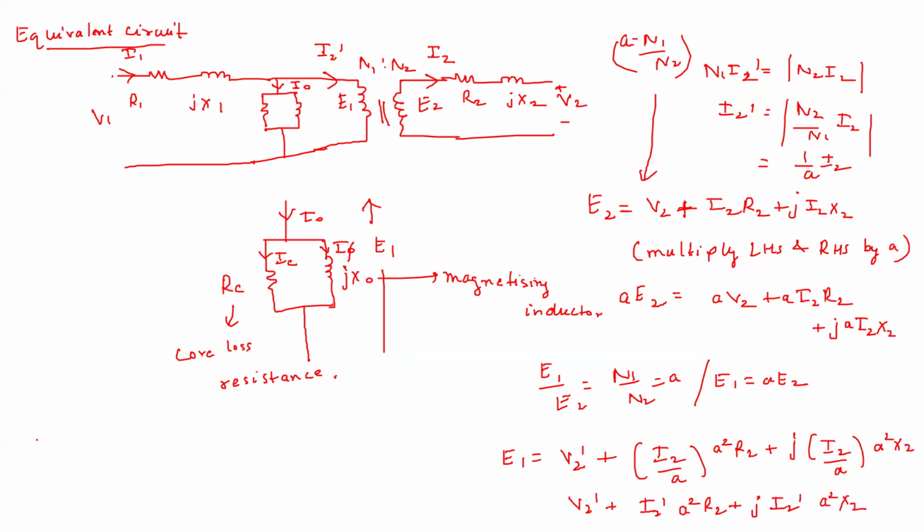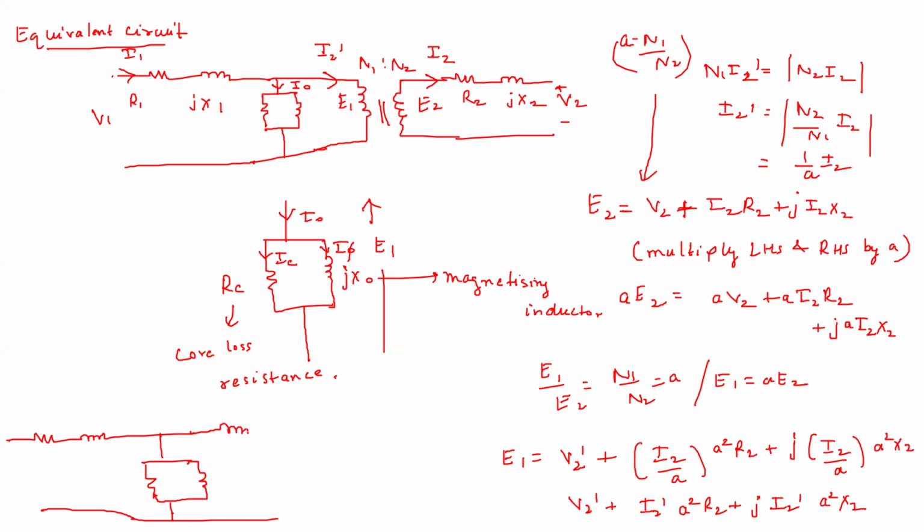Now I will write the circuit diagram which is referred to the primary. Till here, these components are anyway there in the primary, so there is no change in these components.